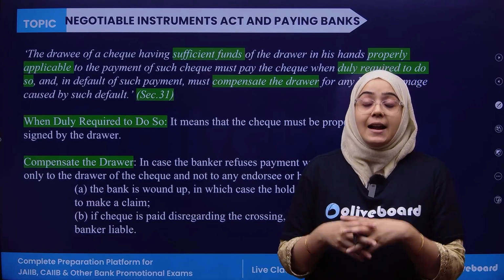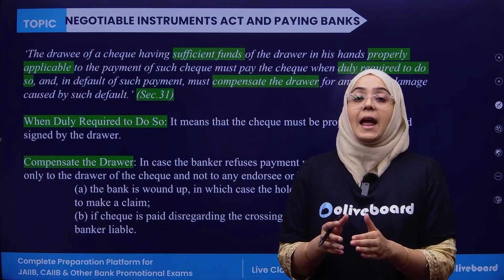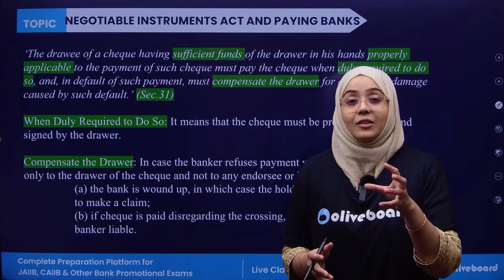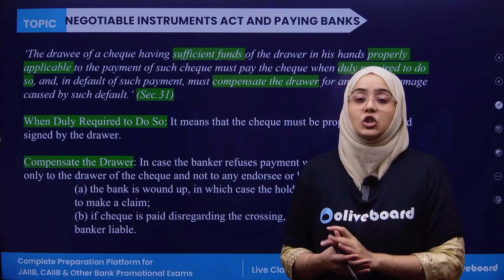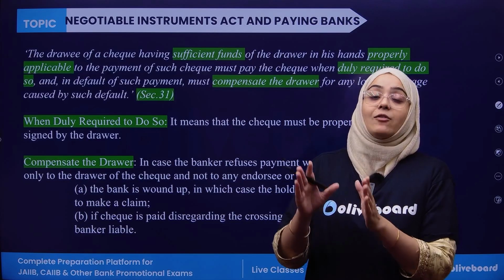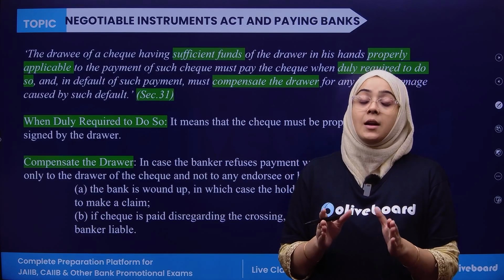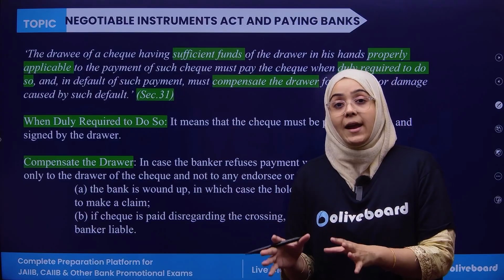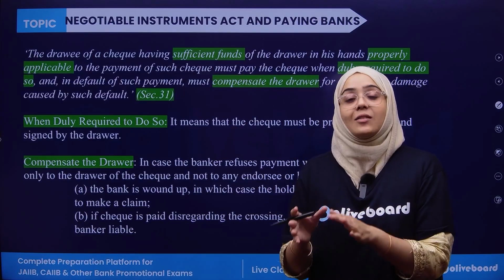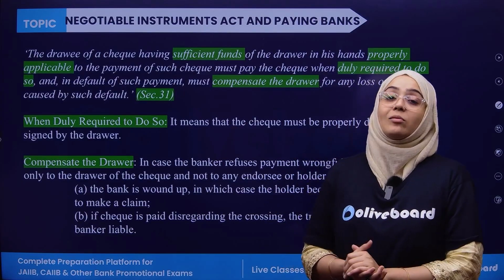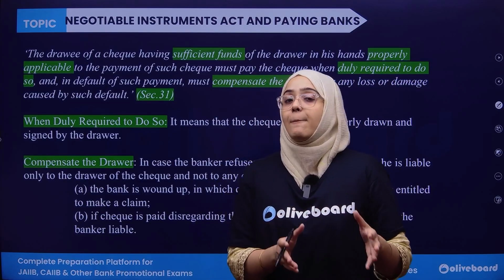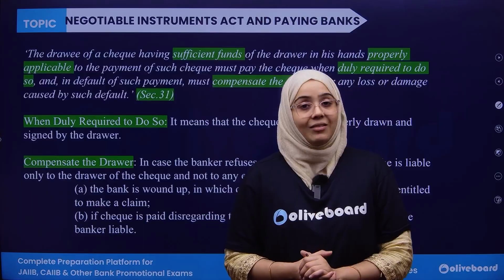And if, without any valid reason, the drawee has rejected or dishonored the check, even when they have the sufficient balance of the drawer in their hand to make the payment, then the drawee is responsible for compensating the loss that can happen to the drawer in this case.